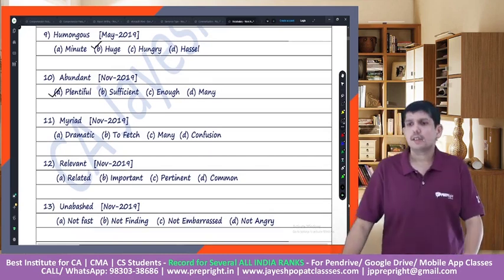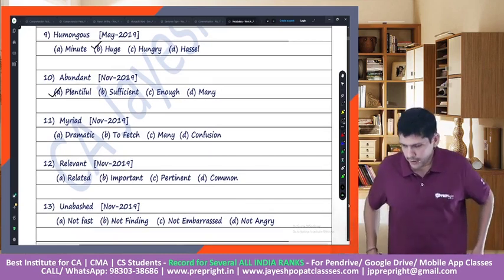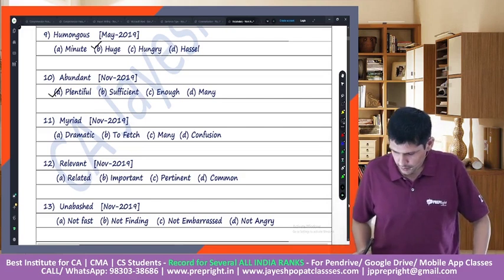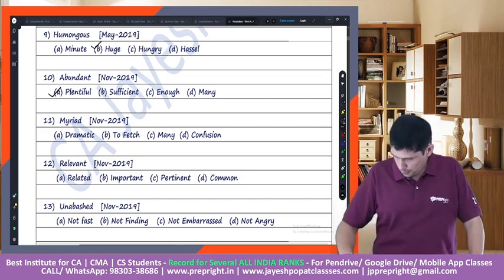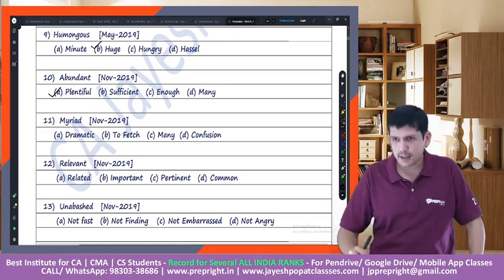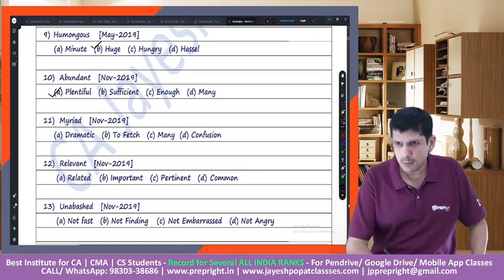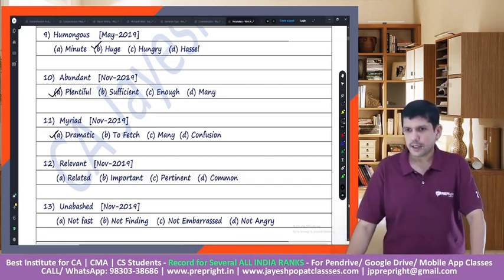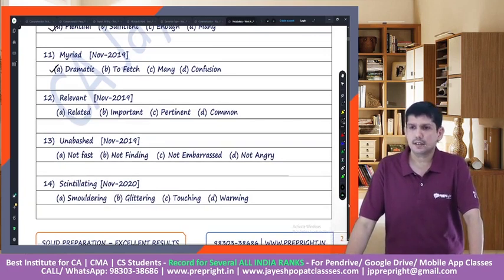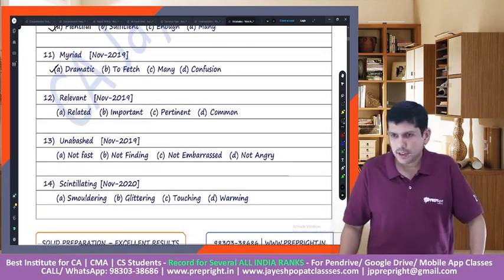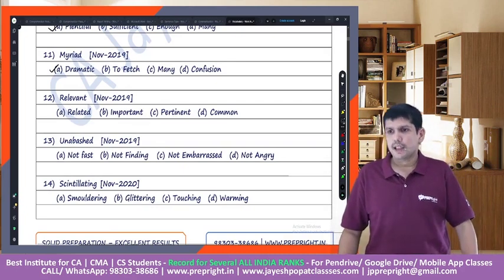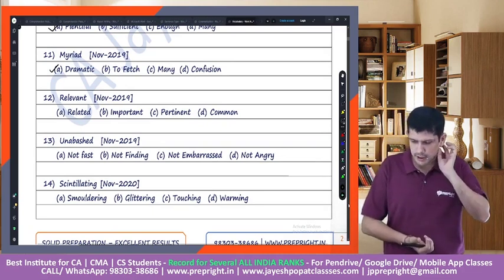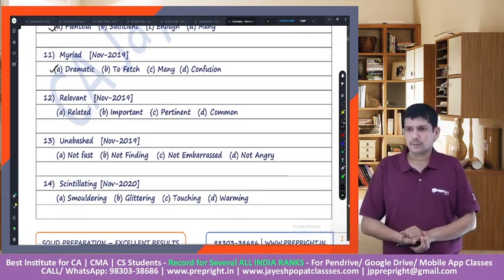Then the next word is myriad. What do you mean by this? Most of you are good at vocabulary, I am getting the correct answers. It would mean democratic, dramatic rather, dramatic. Then the next word is relevant. Again, this is a very common word. Quickly put in your answers in the chat.